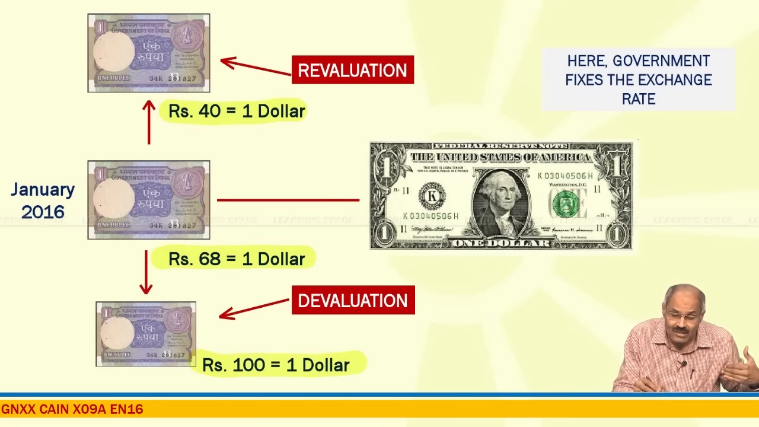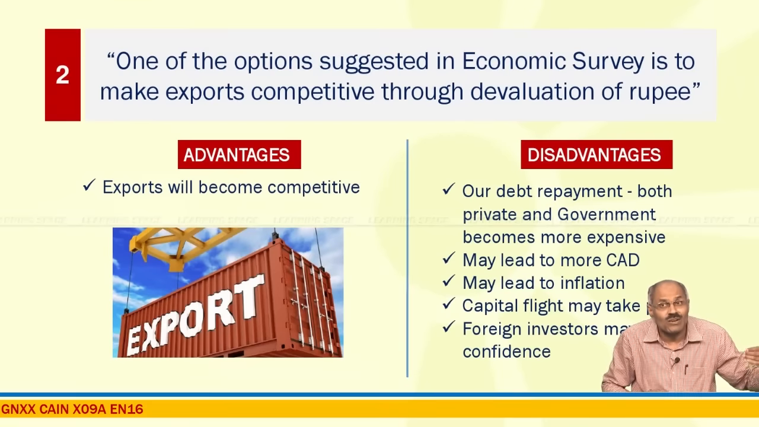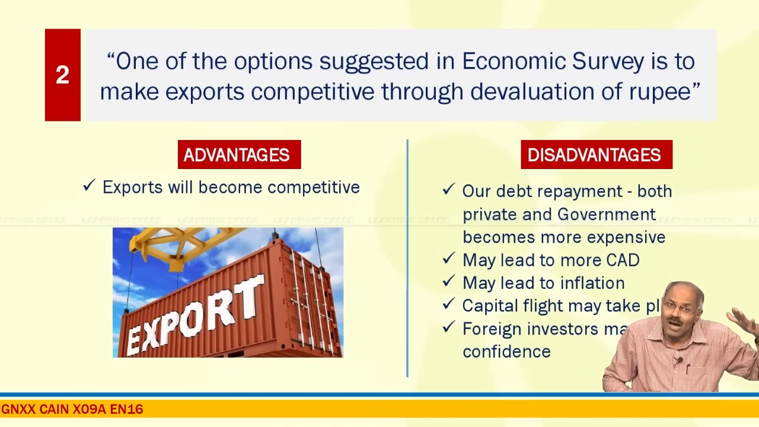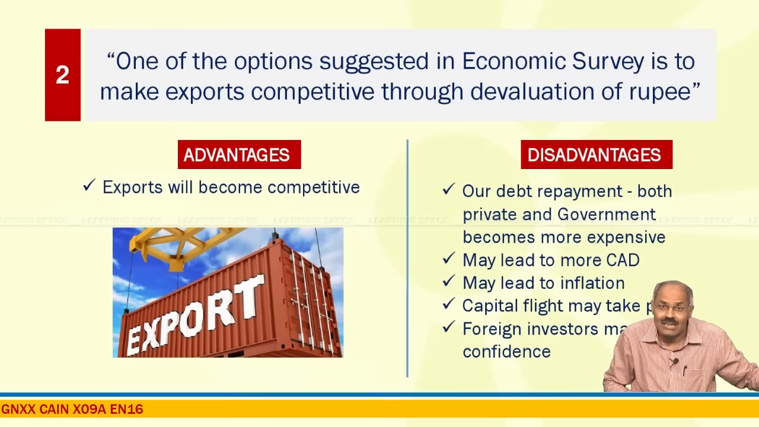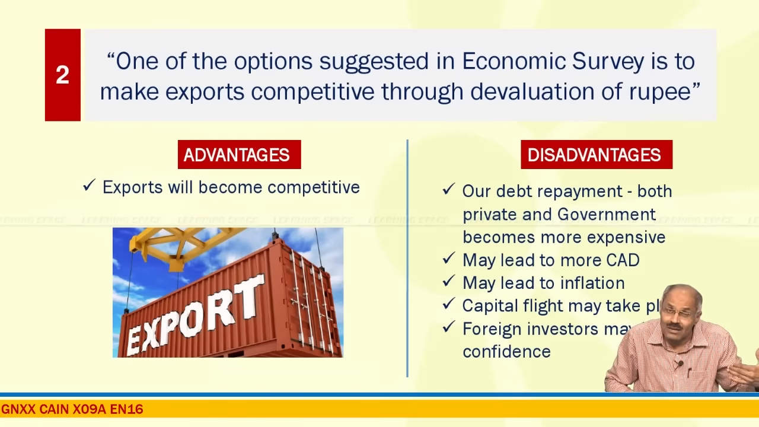The economic survey stated that there is a case for devaluation of rupee so as to promote exports. Why was this mentioned in the economic survey? Because exports have been falling for the past 14 months continuously. That's why the survey stated there is a case for devaluation, and I have given here the advantages and disadvantages of devaluation of rupee. Exports will be benefited, no doubt.